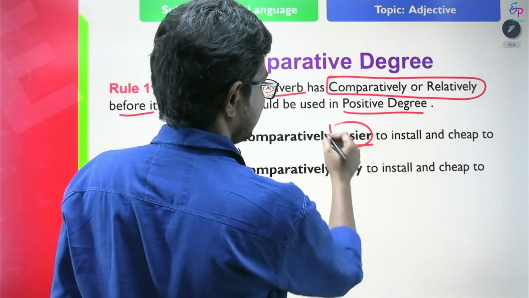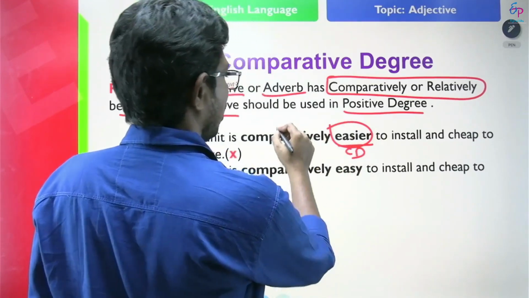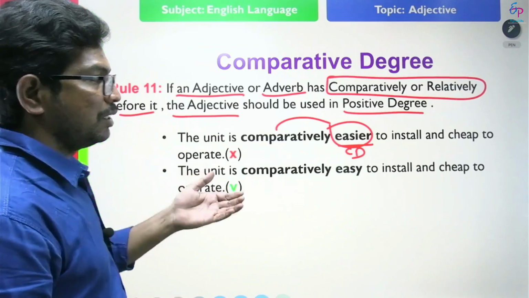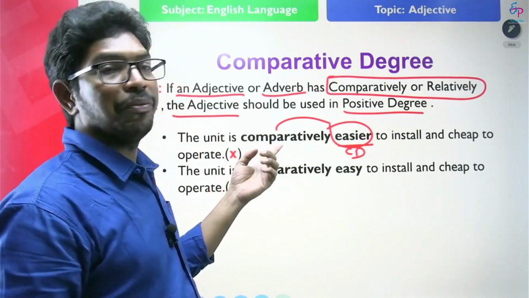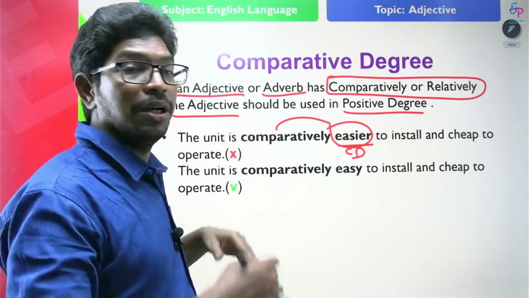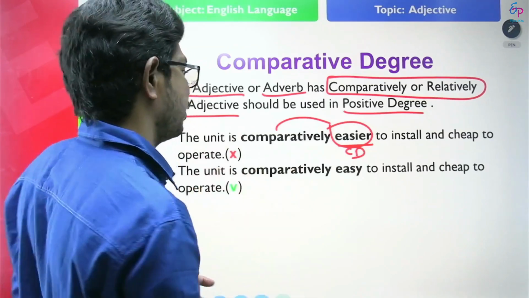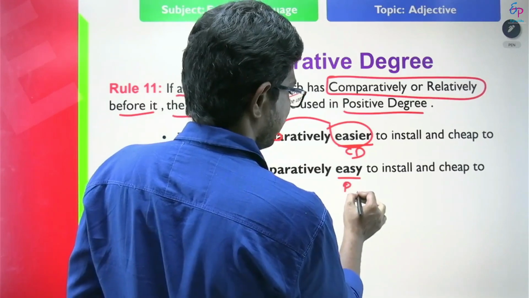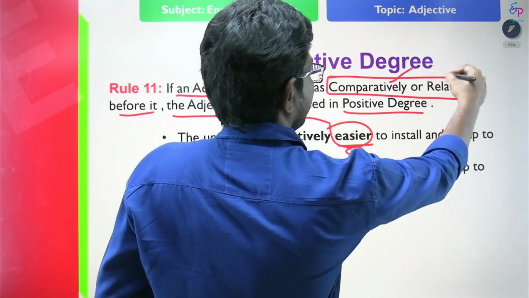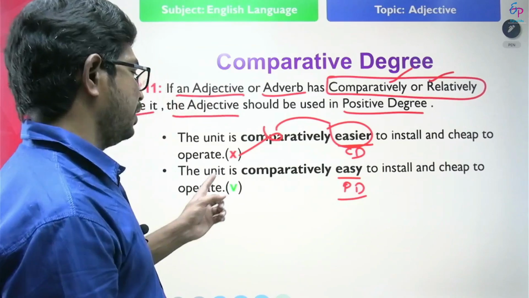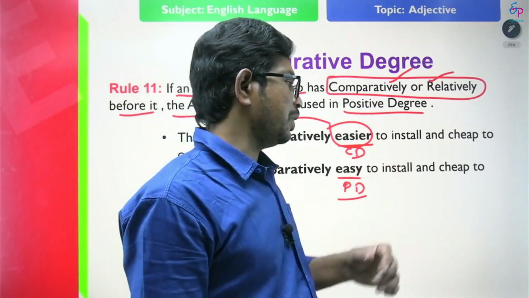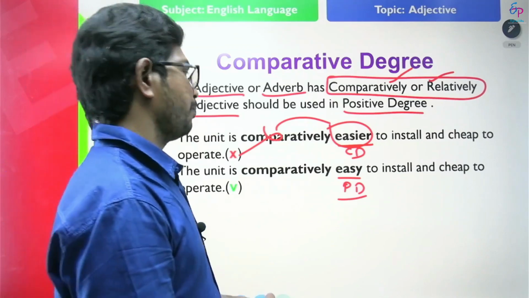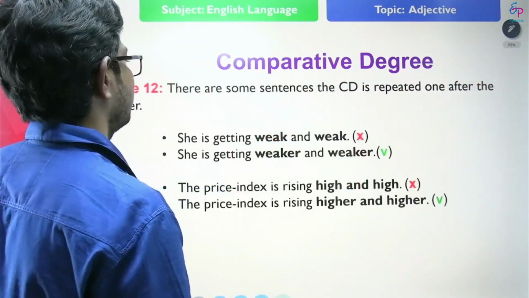Here, what is easier? This is comparative degree. If the adjective is used after the word comparatively, it should be used only in positive degree, not comparative degree. What is the correct one? The unit is comparatively easy. We use only positive degree after comparatively and relatively. The unit is comparatively easy to install and cheap to operate. Okay.